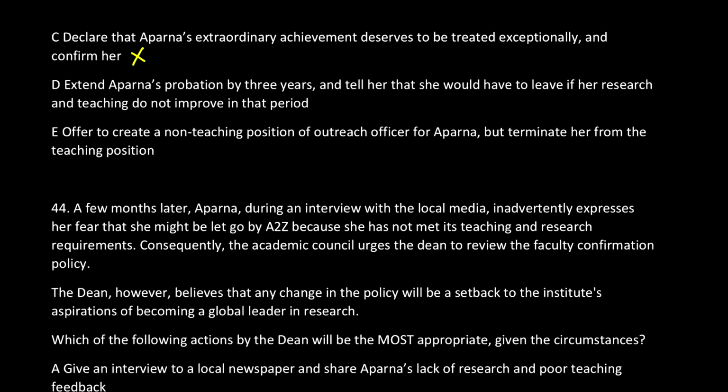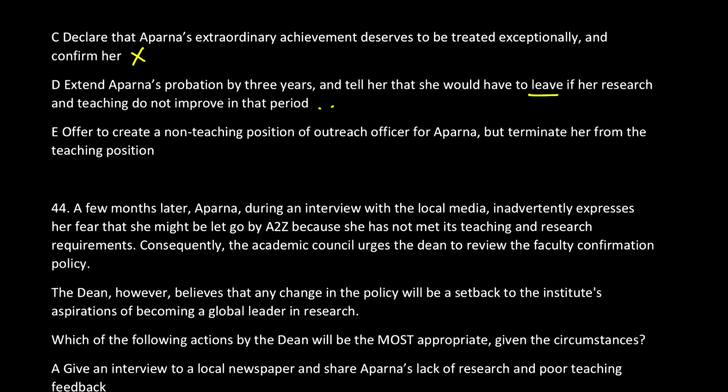Option D says extend Aparna's probation by 3 years. Was this condition mentioned in the question before? Yes, it was mentioned that you can extend the probation, but earlier we eliminated it because this leads to leniency. But look at the second part of the question. It tells her that she would have to leave if the research and the teaching do not improve in that period. Now, there is a very variable factor here. Try and understand. If you make someone sign on paper on this particular condition that if we don't find your things to be valuable enough or meeting our standard, then we'll ask you to leave.